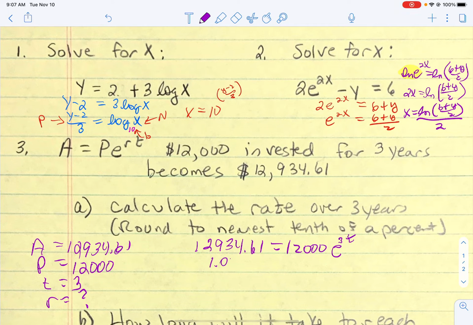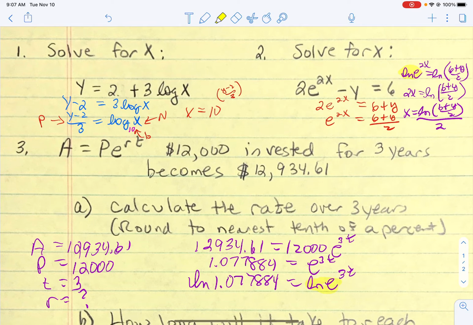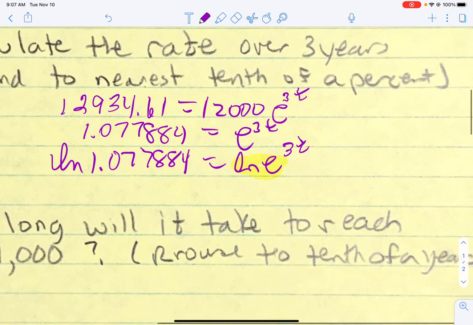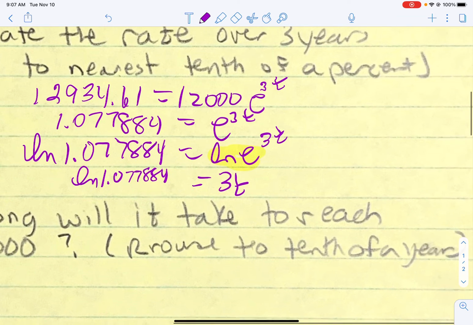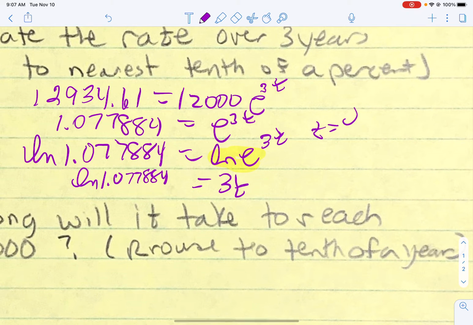We get 1.077884, should be enough. Now we're going to stick a natural log on both sides so that the e will cancel out. So this is going to cancel. So that leaves me 3t. So we have 3t equals the natural log of 1.077884. And so t is that natural log all divided by 3. Now we want to round that to the nearest tenth of a percent.